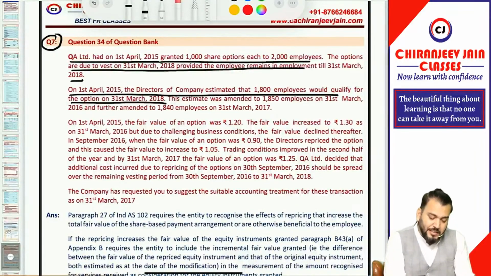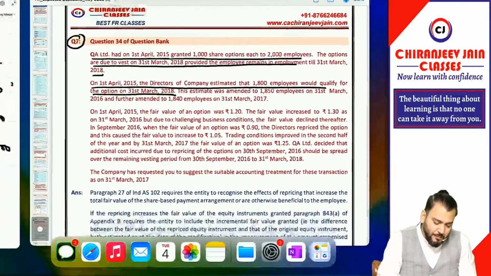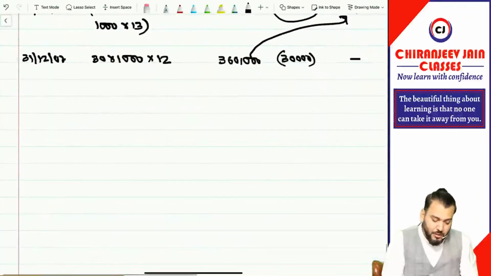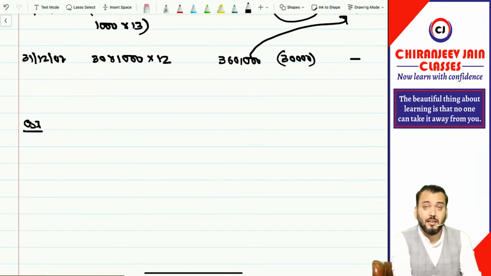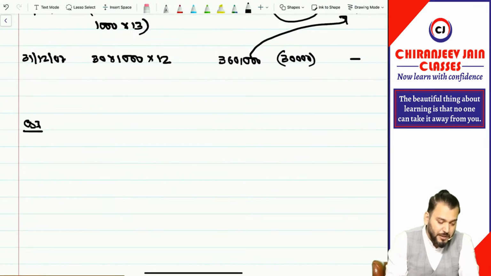Let us draw the timeline, because this question has many information. If you will not draw, you will be confused. Question number 7. Chalega? So can we start drawing the timeline? Yes, sir. They have given the grant date is what? 1st April 2015.